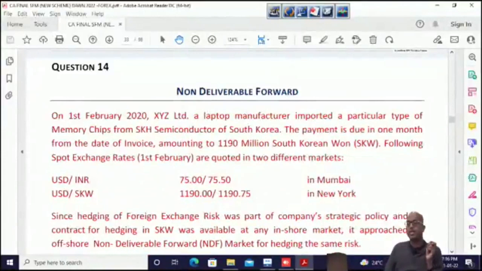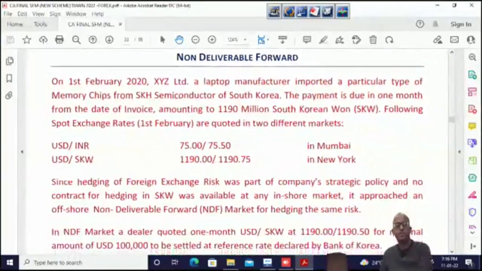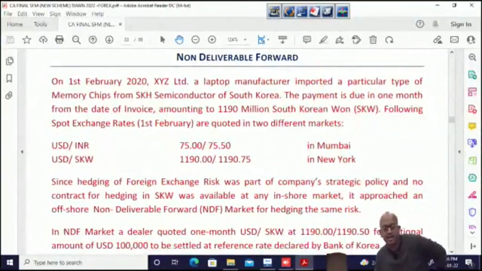It is question number 14. It is there on your screen. Now let's look at this question. On 1st Feb 2020, XYZ, a laptop manufacturer, imported a particular type of memory chips from SKH Semiconductor of South Korea. So we have imported, it's like a foreign currency payable. The payment is due in 1 month from the date of invoice, amounting to 1190 million South Korean won.